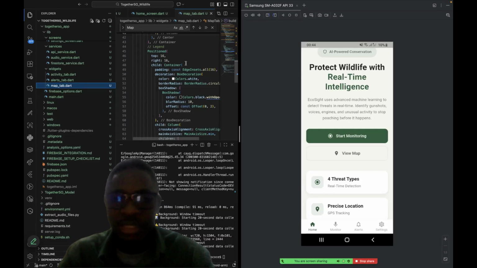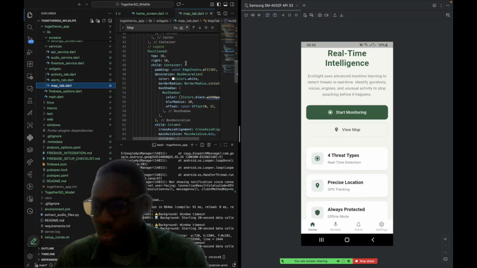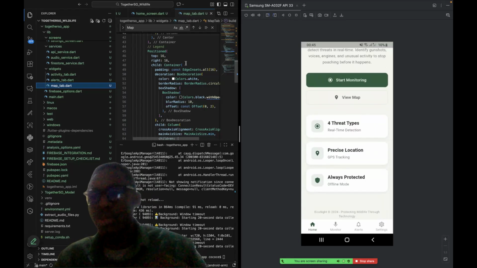So this is the application that I built. I'm going to go through a demo of the Flutter application that is able to do all this. Usually this is done on an IoT device, but for this demo, I just created a model that can be run using a phone. When the phone hears the sound, it uses the model to predict the event happening in the wildlife. This is the UI of my application.